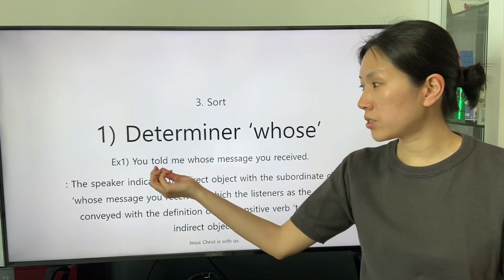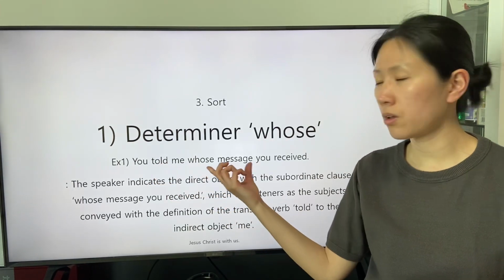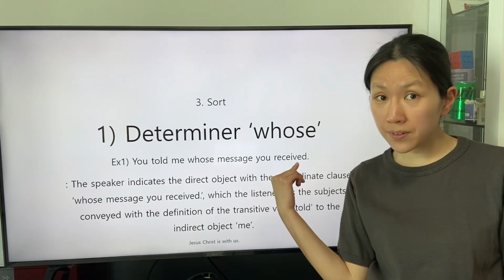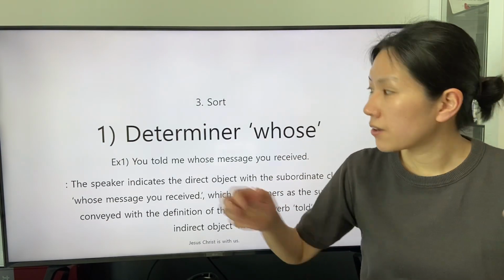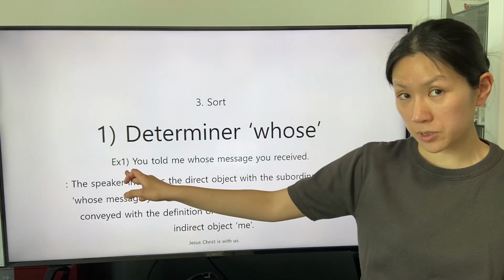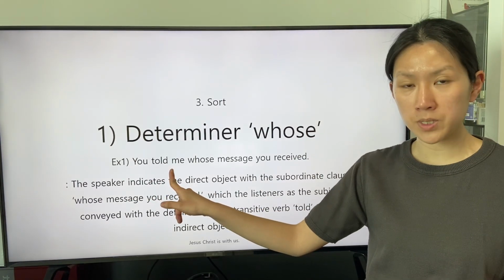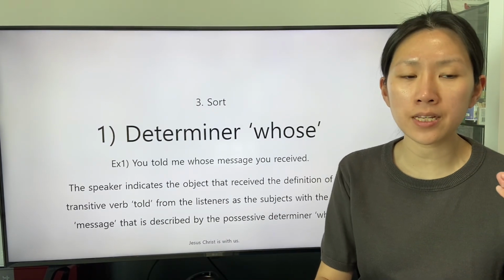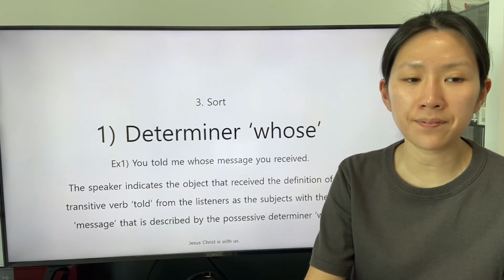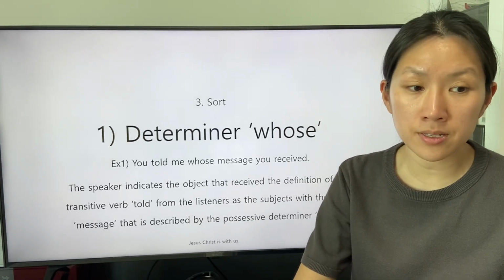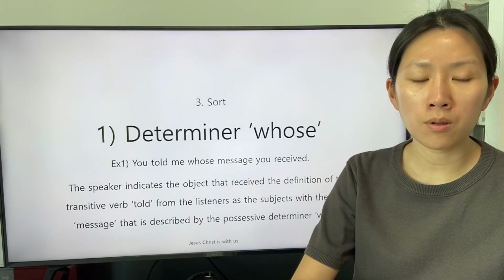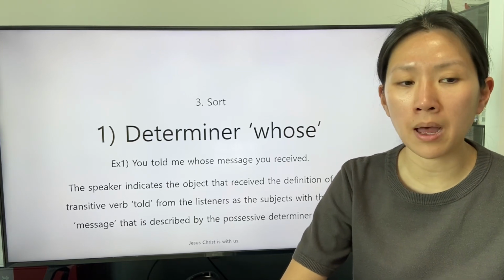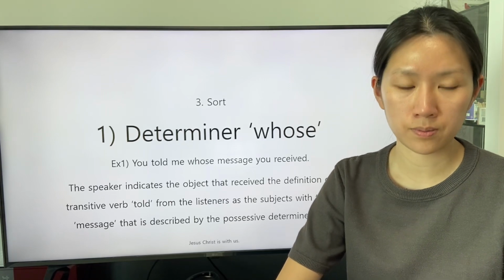The definition of the transitive verb and the direct object indicated by the subordinate clause whose message you received are conveyed from the listener as the subject to the indirect object, who is the speaker. The speaker indicates the object that received the definition of the transitive verb told from the listener as the subject with the noun message that is described by the possessive determiner whose.